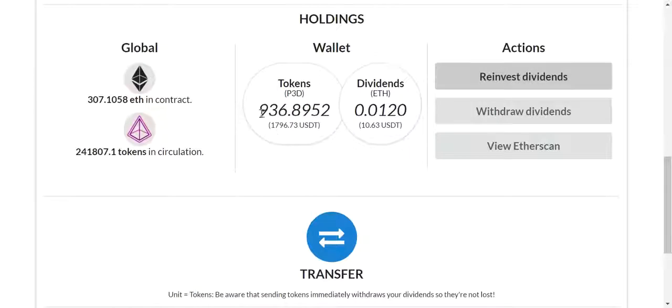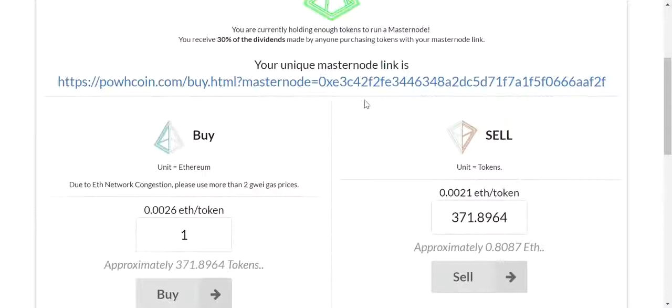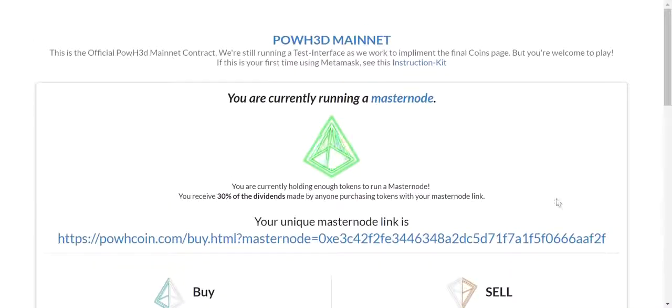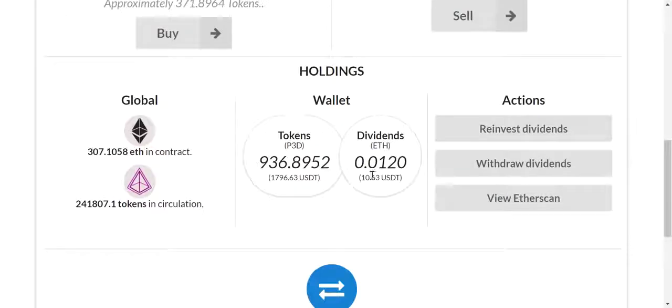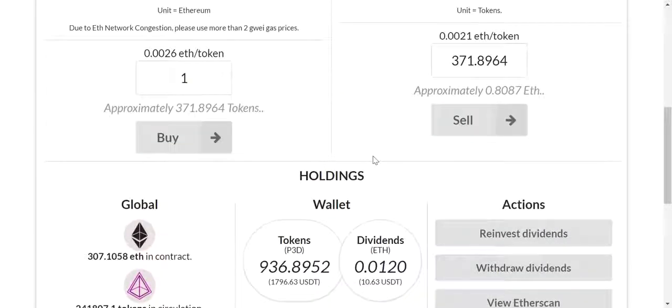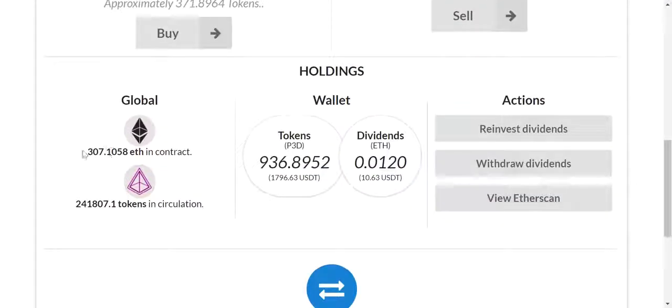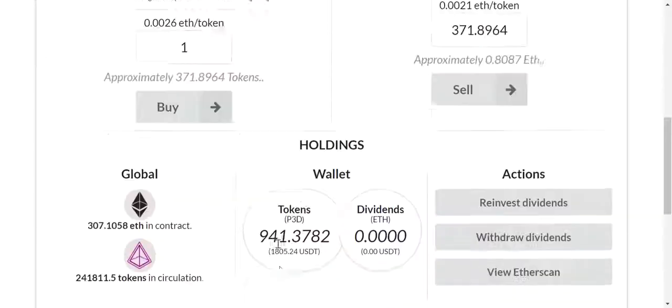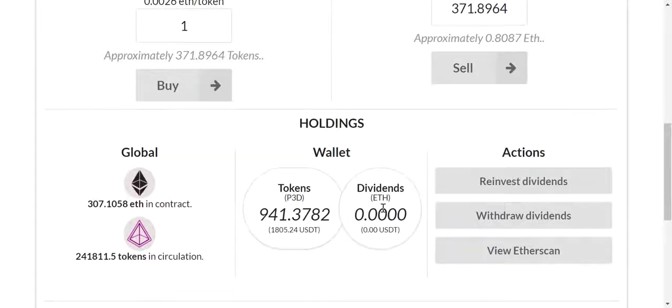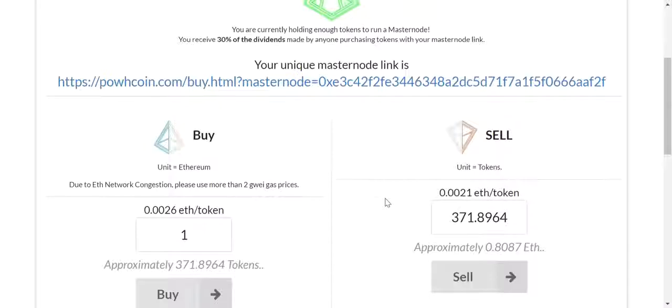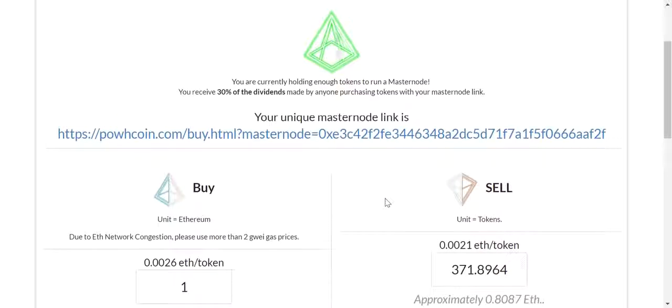And now, because I'm holding more tokens, I'll be earning more dividends. So I have no need for any of this ETH. I could sit here and reinvest this for months, because it's not like I need the Ether. As long as this contract is running, I can sit here and reinvest, and it doesn't matter if the price goes up or down. Either way it goes, because it could go down, as long as I'm holding tokens, I'm earning dividends from that. So this contract rewards anyone who doesn't have a weak hand.